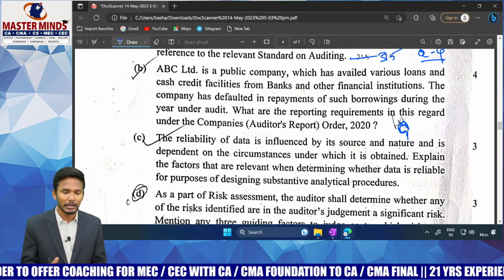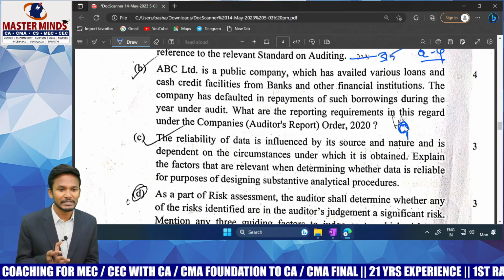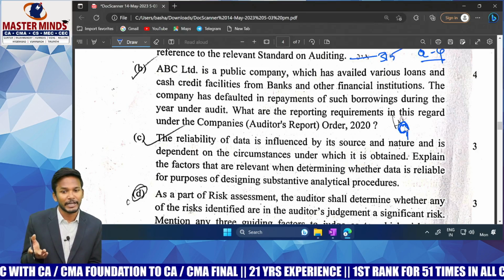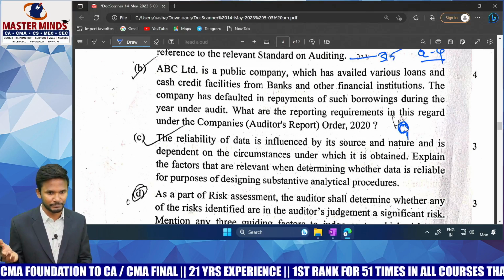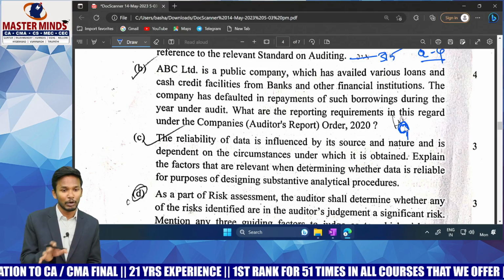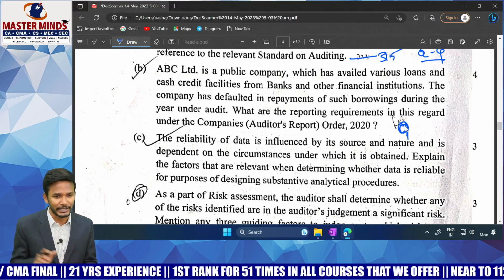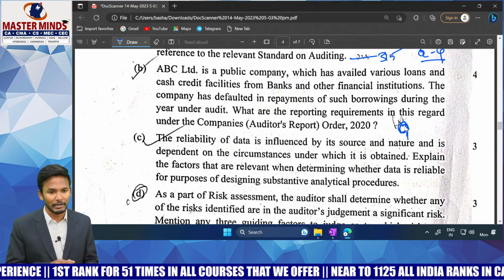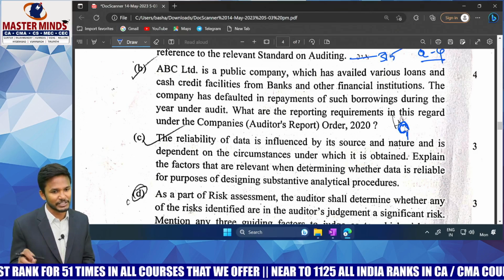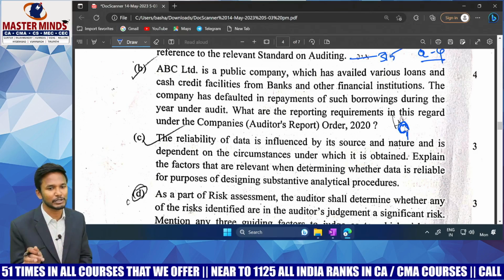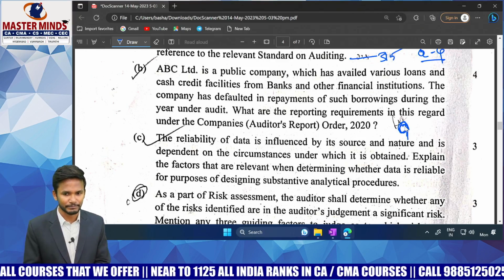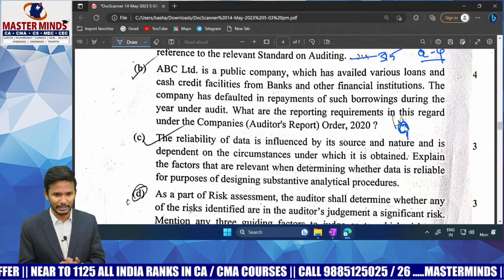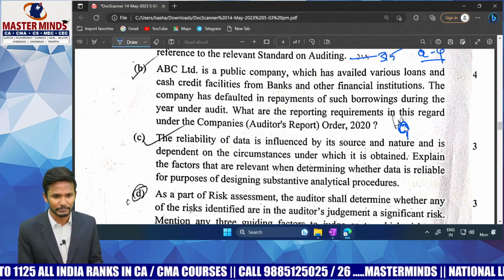Second point. Third point: has the company taken any long-term borrowings and used them for a short-term purpose? Next one: any funds taken for a short-term purpose, are they being used for a long-term purpose? Next one: has the company taken any loan for meeting the requirements of a subsidiary or associate? Next one, the last one: whether the company has taken any loan giving the subsidiary shares or the associate shares as security. These are the points you are supposed to report under CARO 2020. These are direct questions, not indirect questions, but you have to remember this question number. If you remember the points, you can write. If not, nothing can be done. Okay, next.